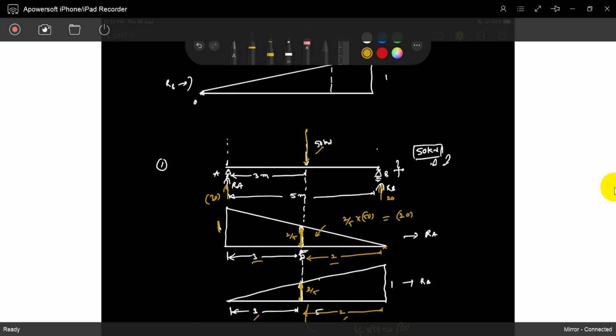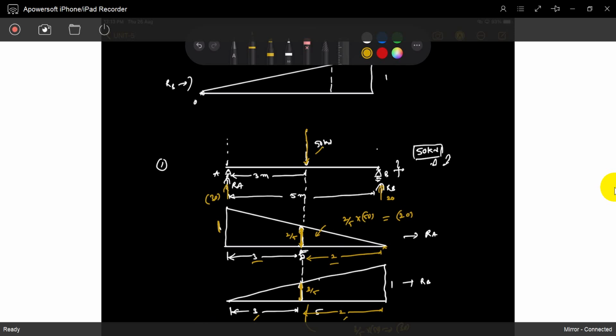If you know the influence for 1 unit, you know the influence for any number of loads. For any quantity, you can easily calibrate it; just multiply. So when the load is at any position, you can figure out the reactions RA and RB. When RA is maximum, 50 kilonewtons placed at A gives exactly 50.